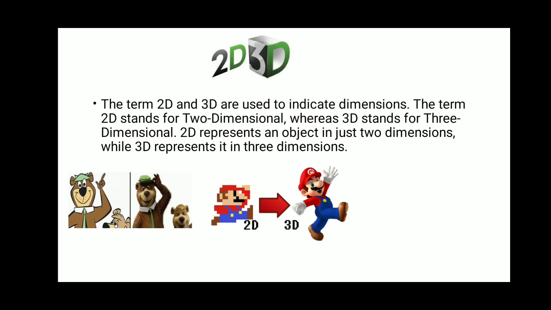But when I talk about 3D, it will be height, width, as well as the mass of my particular object. So when we talk about 2D, it will be x and y axis. When we talk about 3D, it will be x, y, z axis.